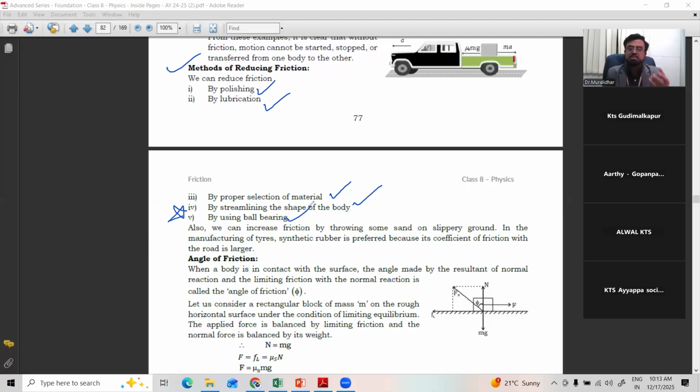Even in the various mechanical machines and automobiles, ball bearings play a very important role in reducing the frictional force. Once frictional force is reduced, the body will move smoothly, right? So these are a few important methods of reducing friction. Why do you have to reduce friction? To make the motion smooth and comfortable, right? So this is about the methods of reducing friction.